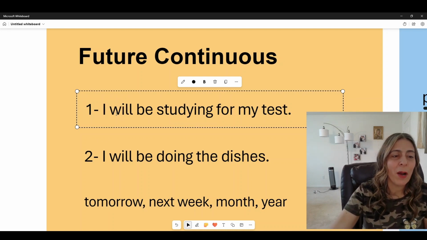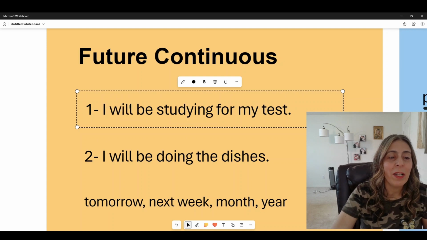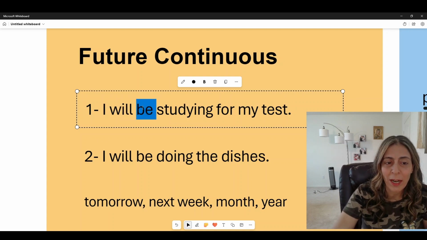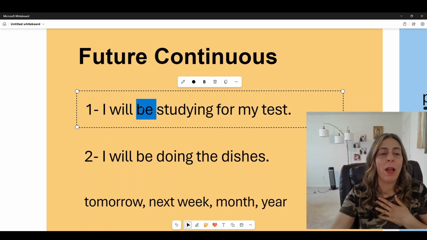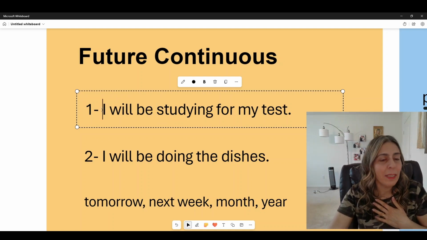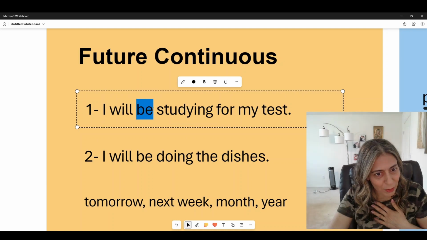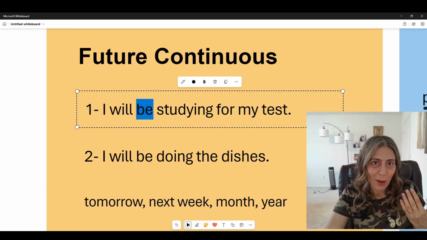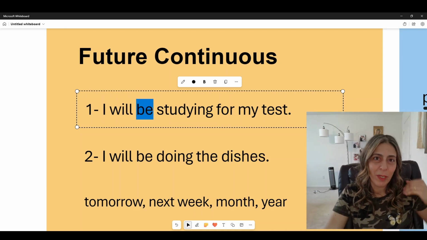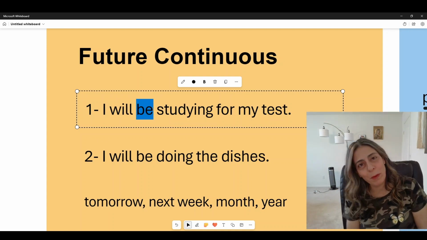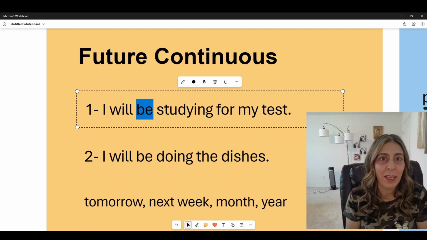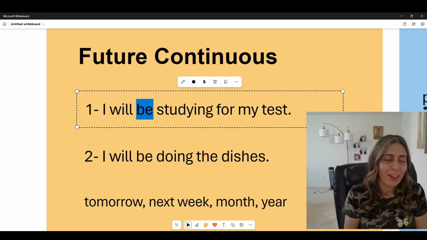Now, I will, and then the verb to be, and in this case this be refers to I. This be can also refer to any pronoun: they will be studying, he will be studying, you will be studying, she will be studying, it will be eating, not studying, if we're talking about animals.